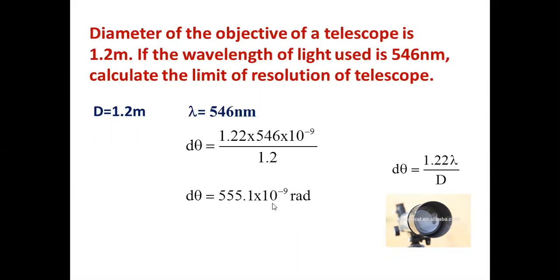You know, for an eye it is 1 minute, but here it is so many radians, very, very much less. If you convert 1 minute into radian, this will be much, much lesser than that. Okay, so 5.55 into 10 to the power minus 7. You can denote 10 to the power minus 2 to this. I have written this answer because that is the answer given in that sheet, so this can be converted into that answer.